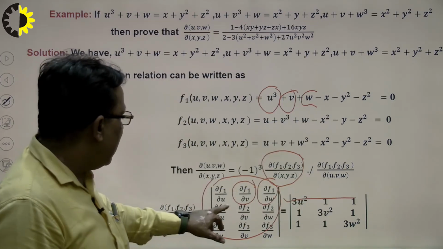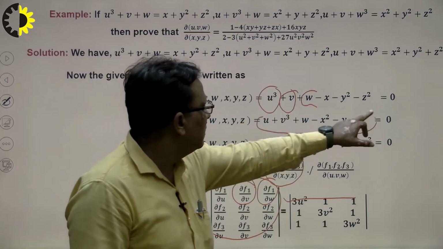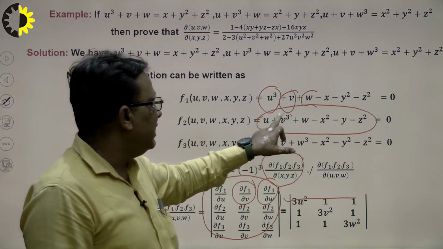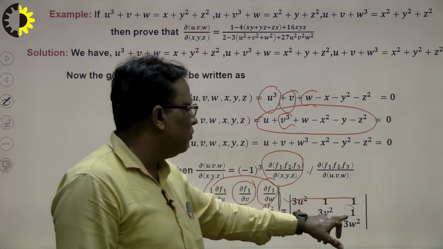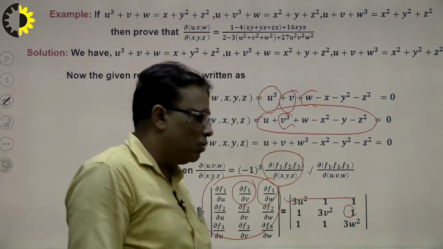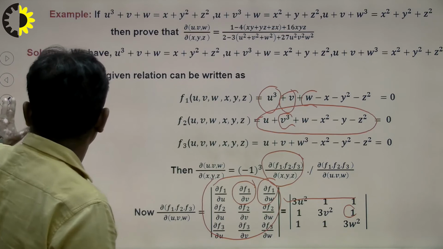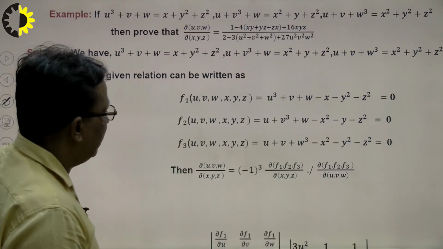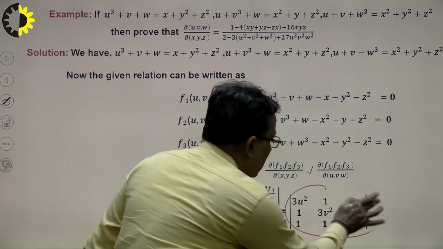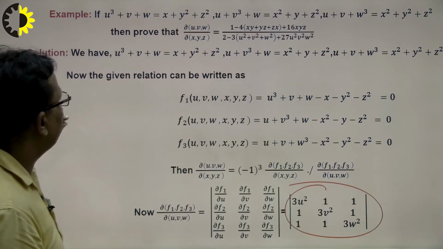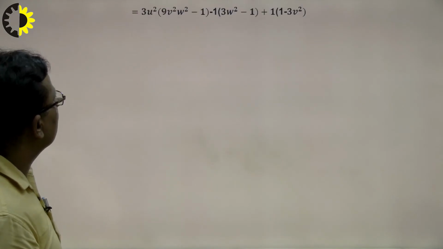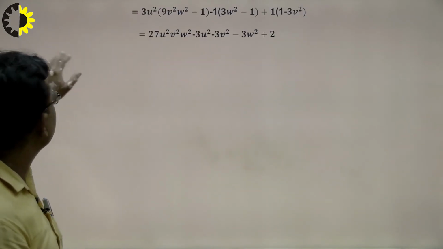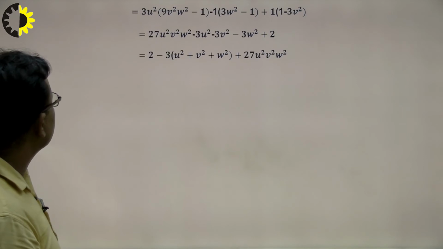In the same way, F2 over u is 1, F2 over v is 3v square, and F2 over w is equal to 1 here. In this way we complete the rows, the third row, and calculate numerically. What will be the result here? Suppose we expand by the first row. How to expand, we see very carefully. Students, keep in mind when we solve the problem, using the first row, the result will be very interesting, right? This is the result of this.